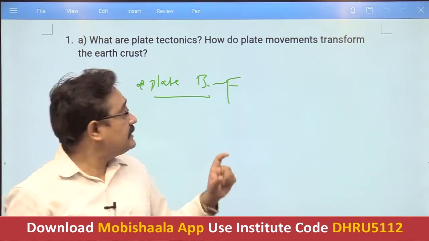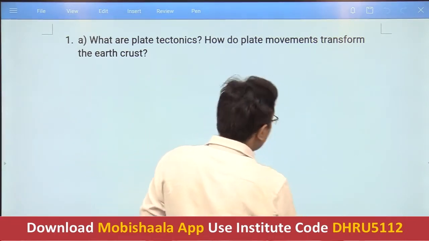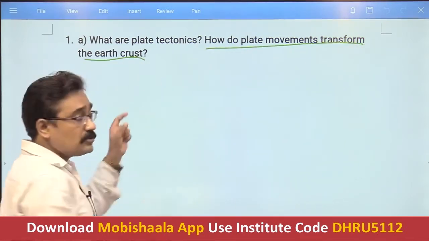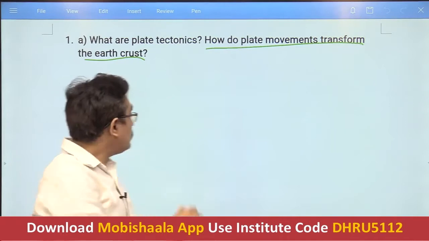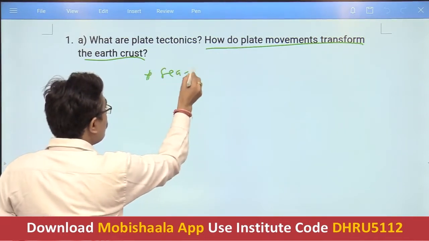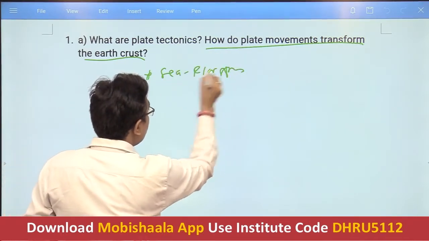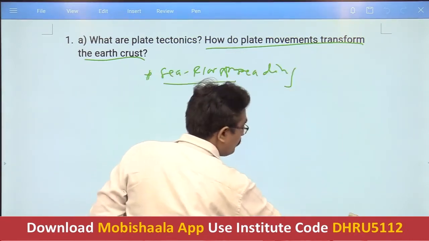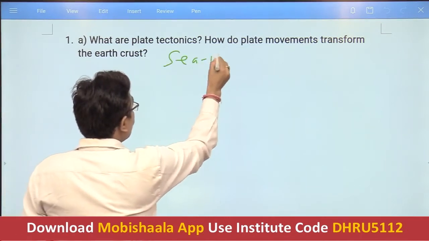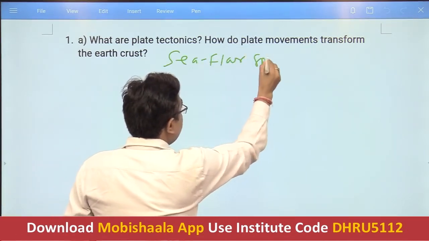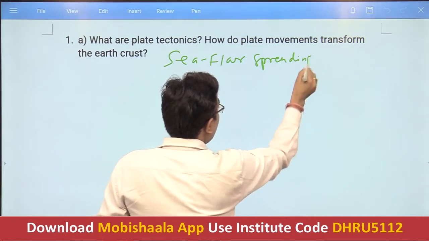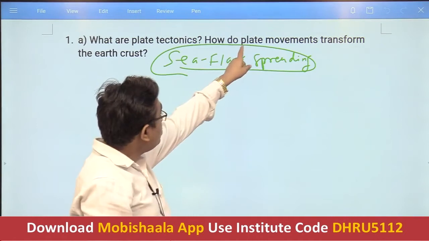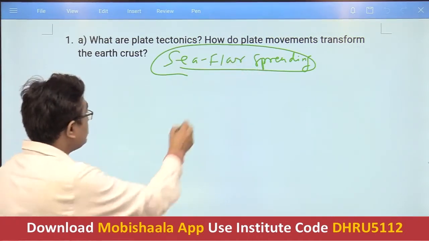Now the central theme is that this is all about plate tectonics. How will we explain how plate tectonics transforms the earth surface? This is the concept of sea floor spreading. Now this is the answer. The answer lies here. How does the plate movement transform the surface? The answer lies in this concept.